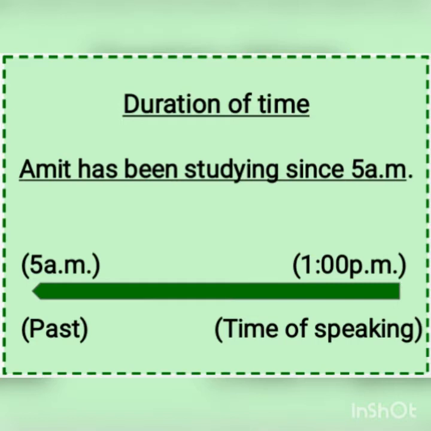Children, as the tense is used to emphasize the duration of time, we can better understand by this example. Amit has been studying since 5 am. So here the action of studying has started in the past at 5 am, the definite time. And till the time of speaking, it has been in continuation or in progress.